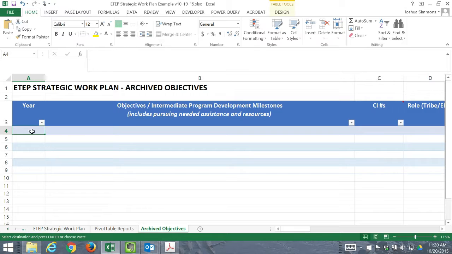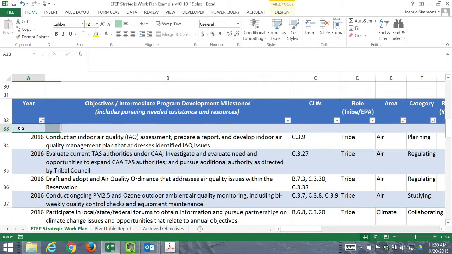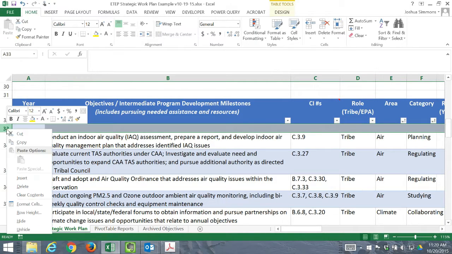And if you go over to archived objectives, you hit paste, and then you paste it there, and now it's been removed. So what you'll want to do here is delete this row, because you don't want blank rows, because blank rows will show up in pivot forms.